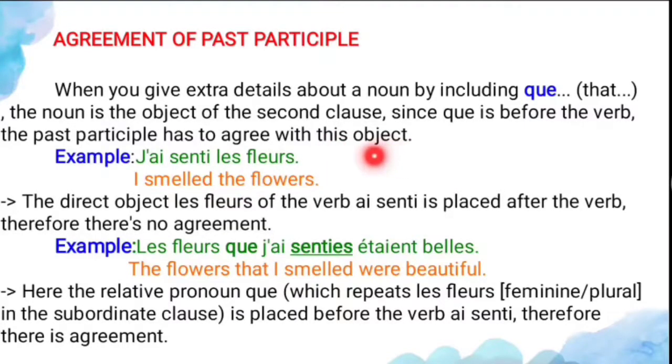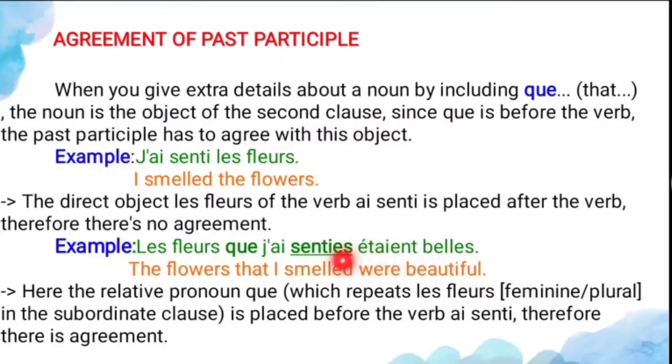gender and number. So here is the example: j'ai senti les fleurs. Here, I smelled the flowers. So this is the sentence. When you change into the relative pronoun, the direct object, flowers, of the verb a senti is placed after the verb, and therefore there is no agreement. Here there is no ending. So when you change into the relative pronoun: les fleurs que j'ai senties étaient belles.